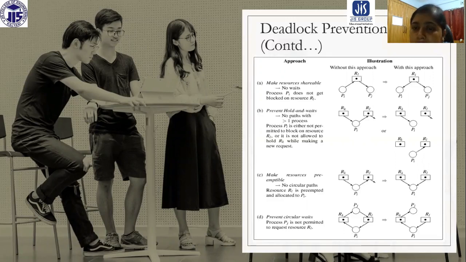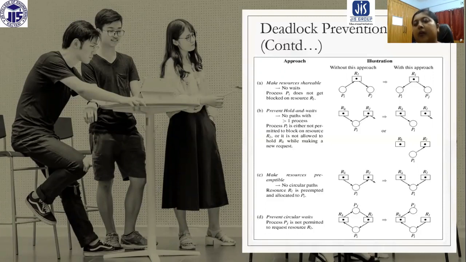So process PI already has a resource and is waiting for another resource. We can apply a policy that process PI is not allowed to wait for any other resource when it is holding some resources.